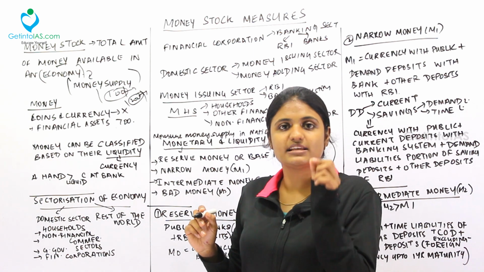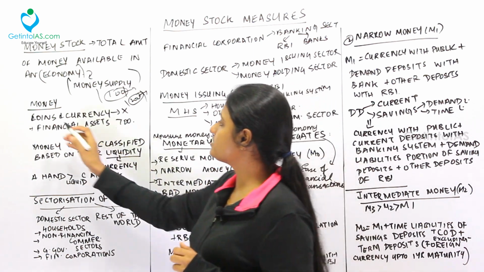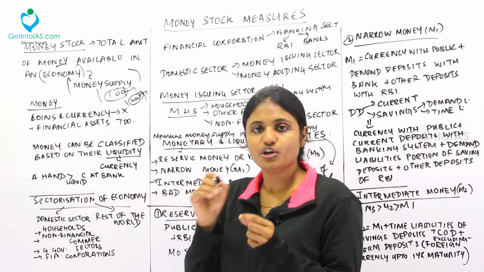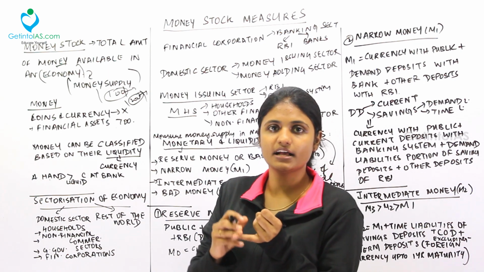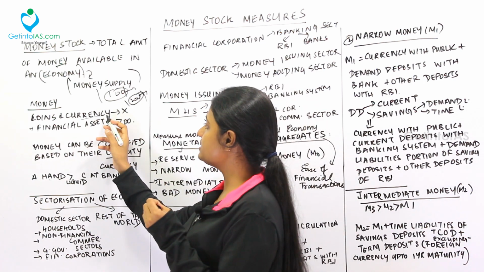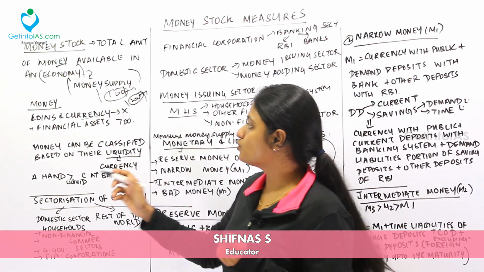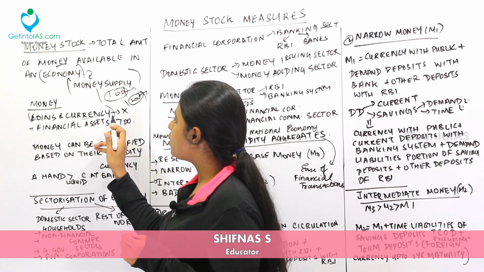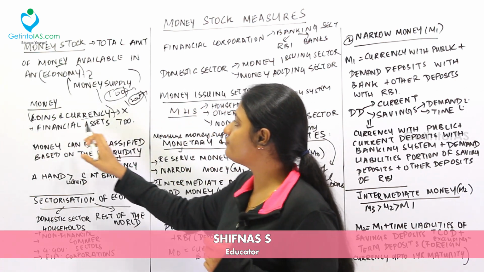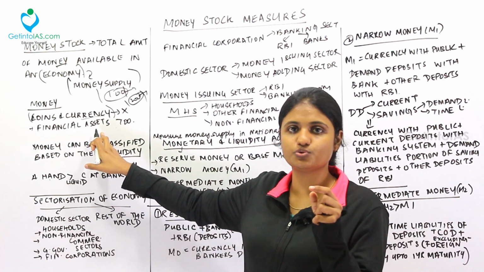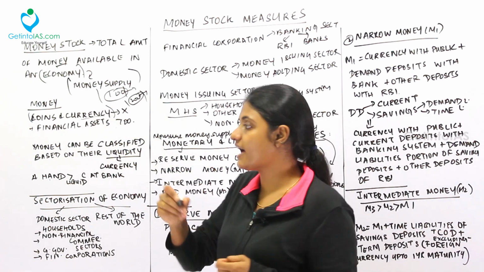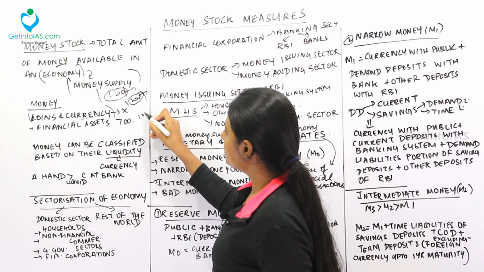What is called money? So money is the coins and currency. You know we have coins minted by the Government of India and currencies printed by RBI. So not only these two things constitute money, but the financial assets also constitute money.